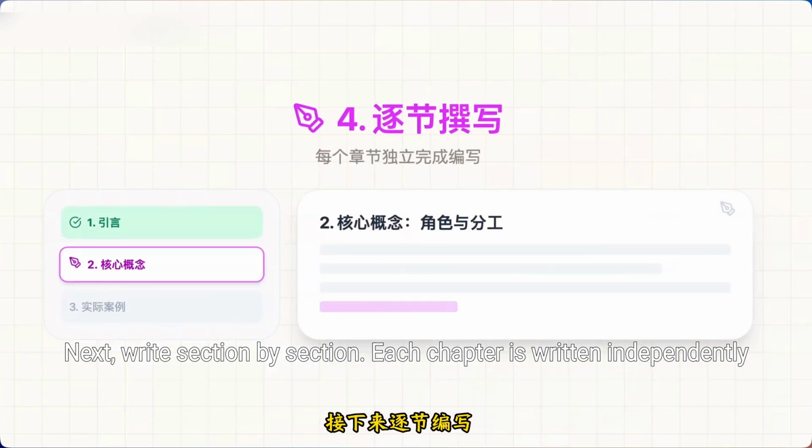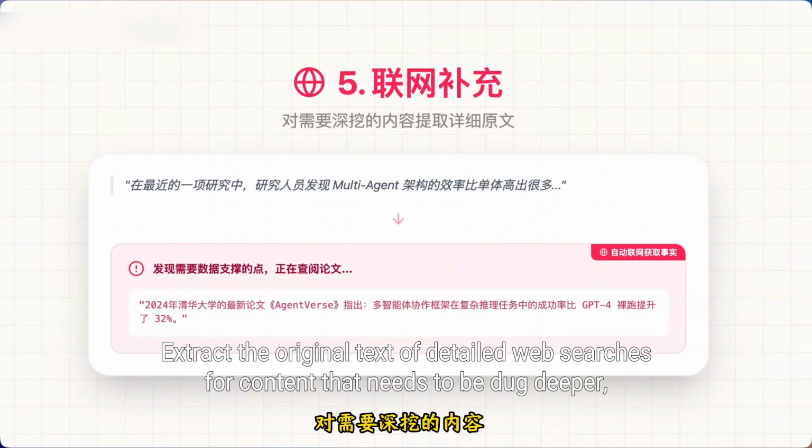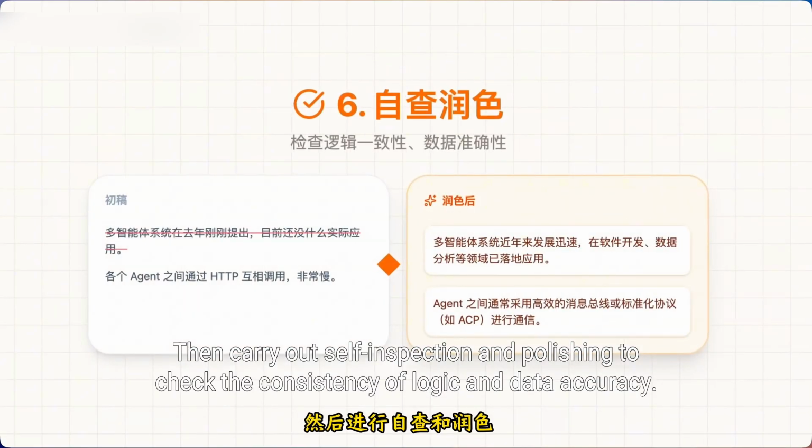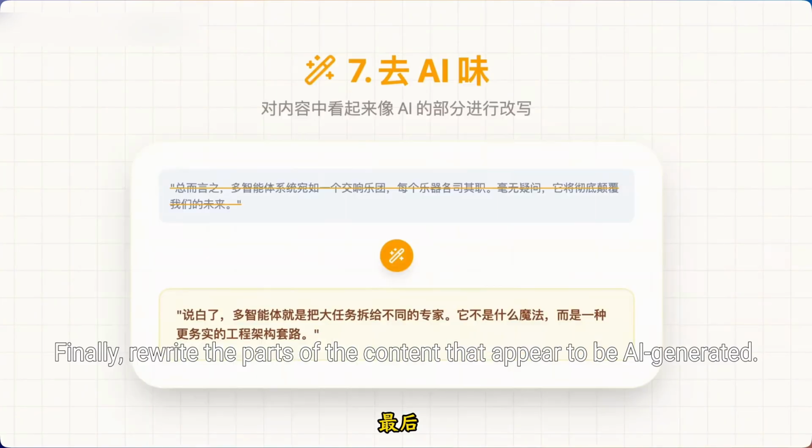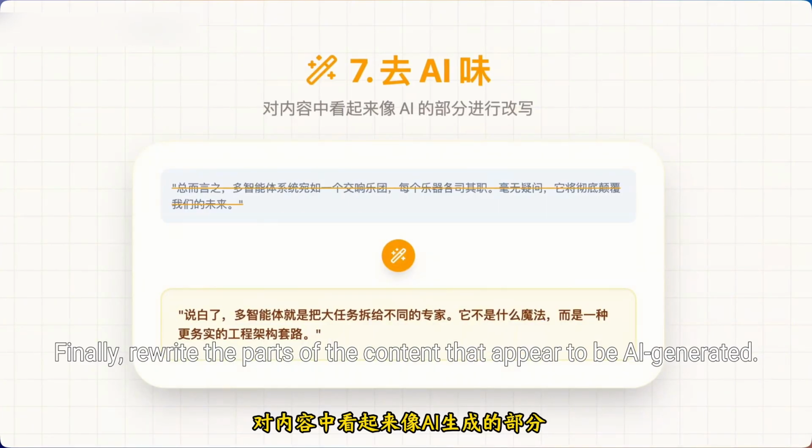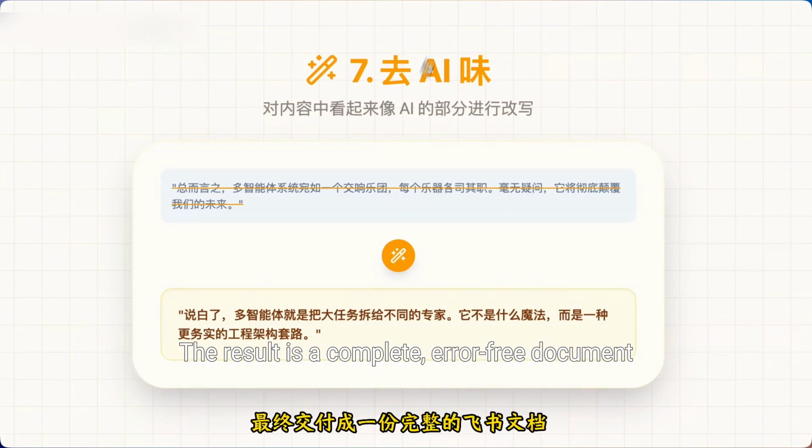Next, write section by section. Each chapter is written independently. In this process, extract the original text of detailed web searches for content that needs to be dug deeper. Then carry out self-inspection and polishing to check the consistency of logic and data accuracy. Finally, rewrite the parts of the content that appear to be AI generated. The result is a complete, error-free document.